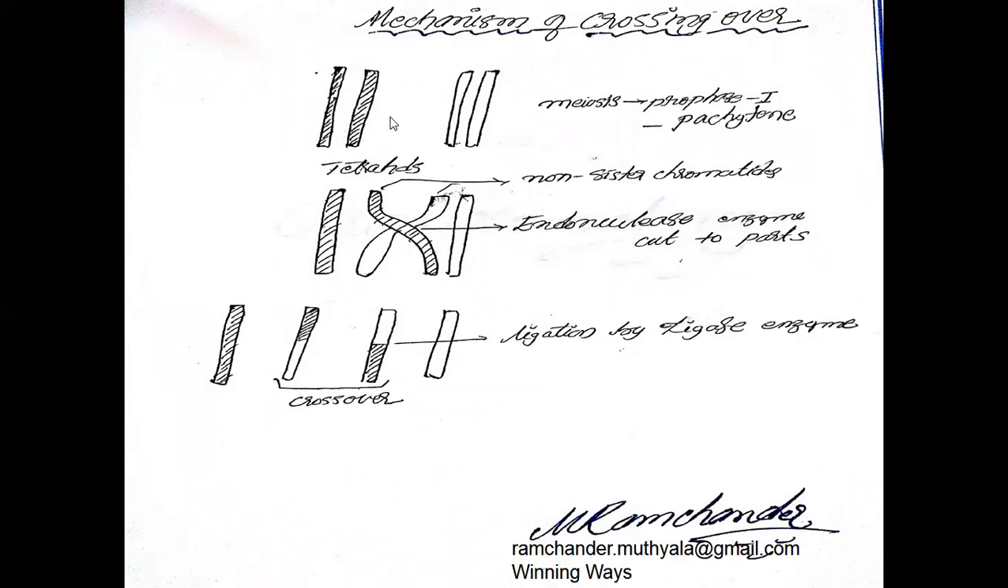Generally, gamete mother cells participate in the meiosis division or reduction division. In meiosis or reduction division, two major phases are present: meiosis 1 and meiosis 2, or reduction division 1 and reduction division 2. Meiosis 1 division contains 4 subphases: prophase, metaphase, anaphase, telophase.